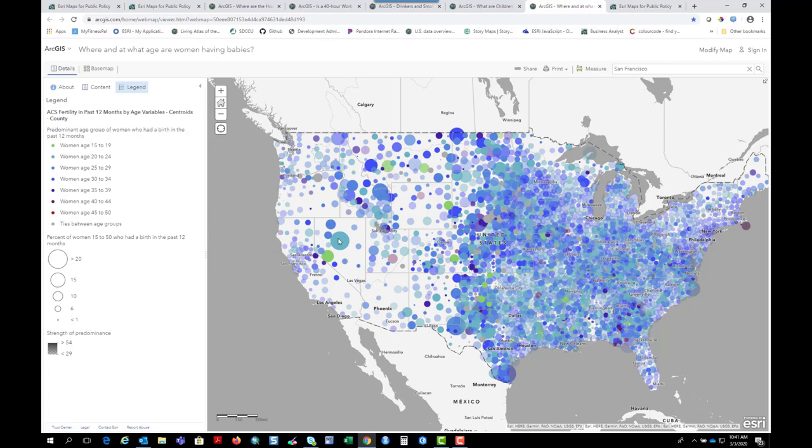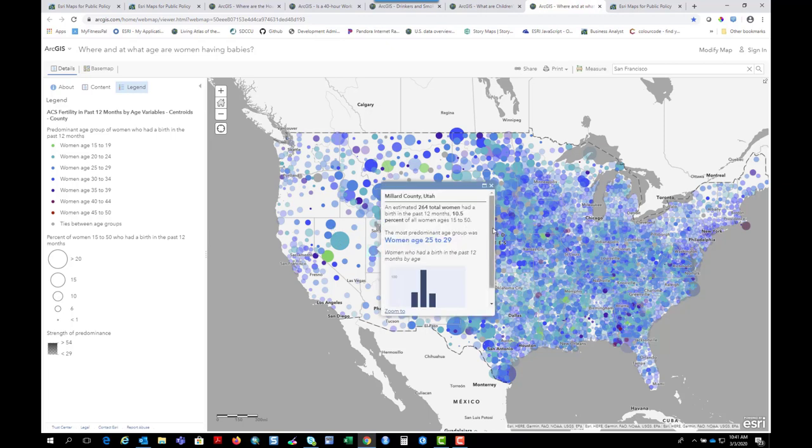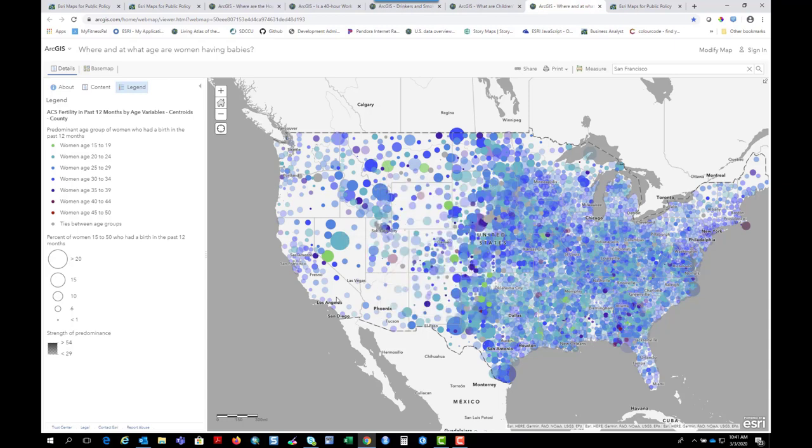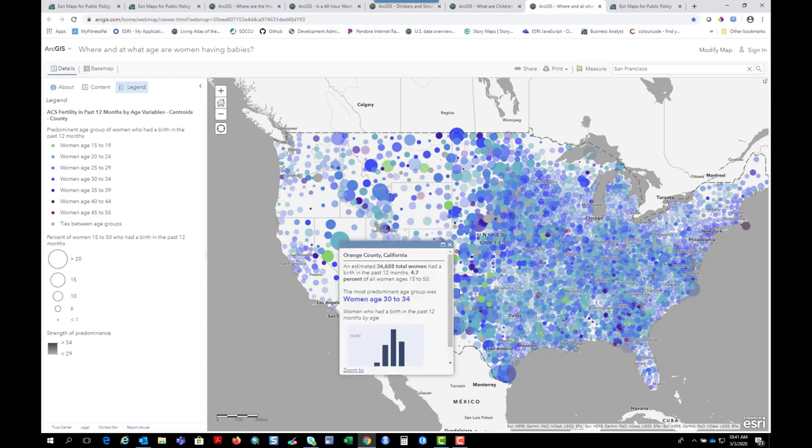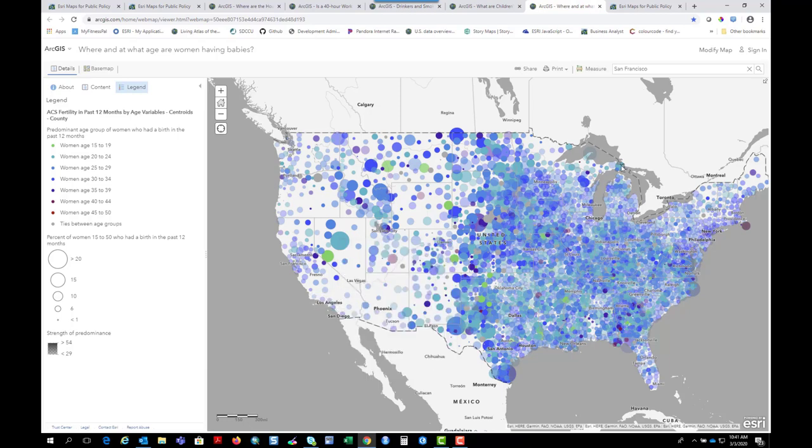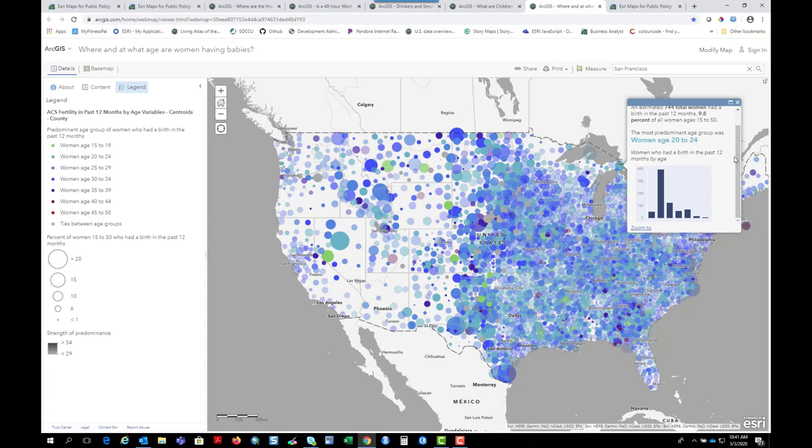Alright, so here we can see that most of the map is blue, meaning in this case women 25 to 29. In LA it's a little bit darker blue, a little bit older, and up here in Michigan it's slightly younger.